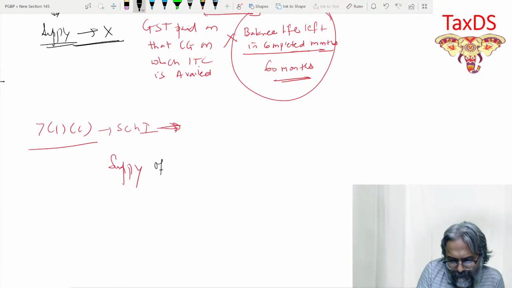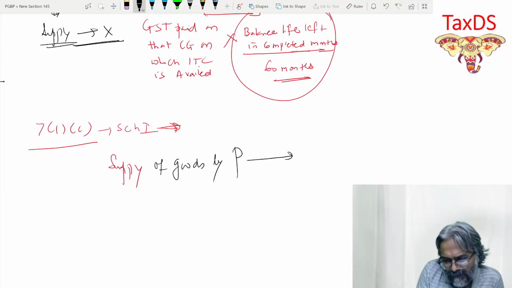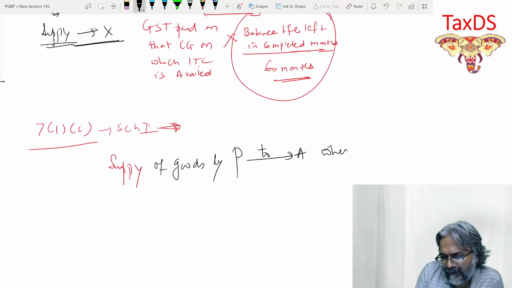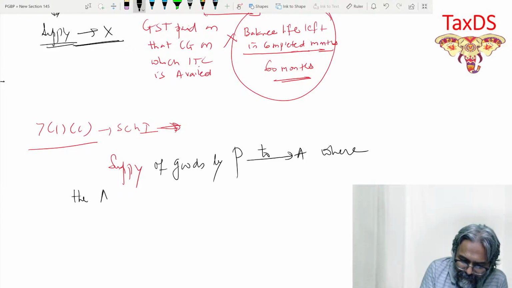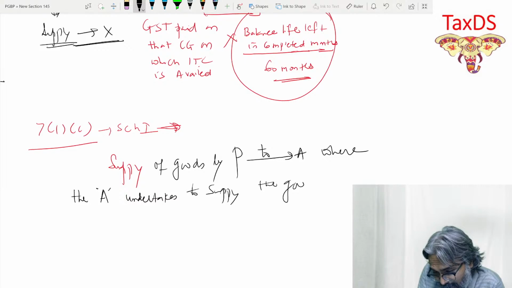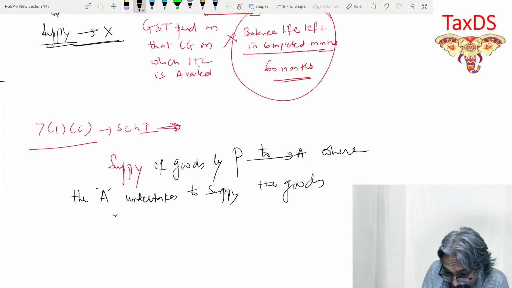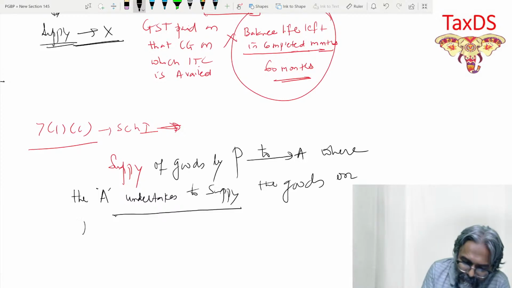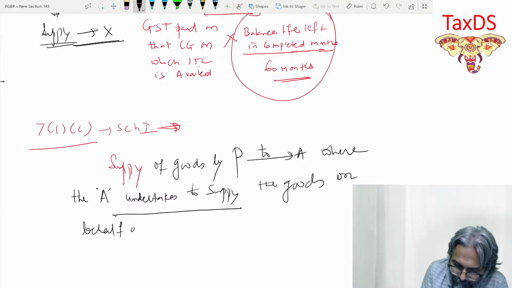Undertakes what? Undertakes to supply the goods on behalf of the principal. This is important. He undertakes to supply the goods on behalf of the principal. Very important terms.